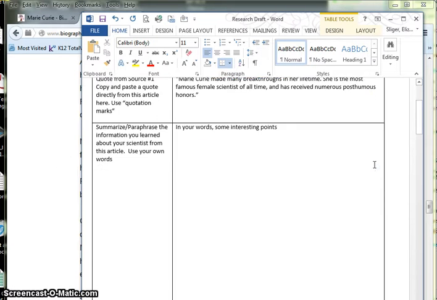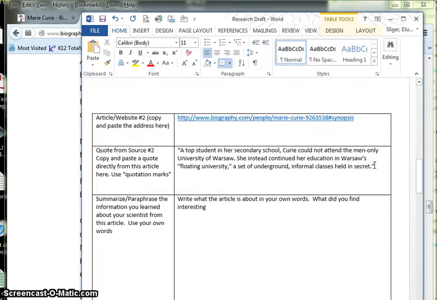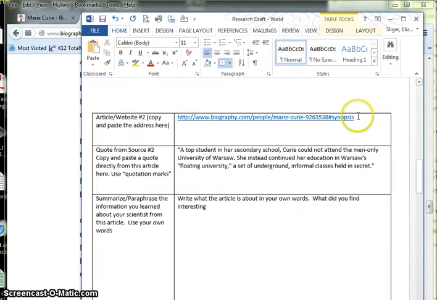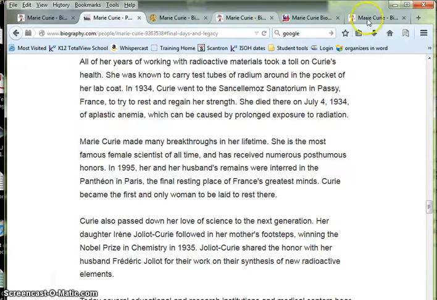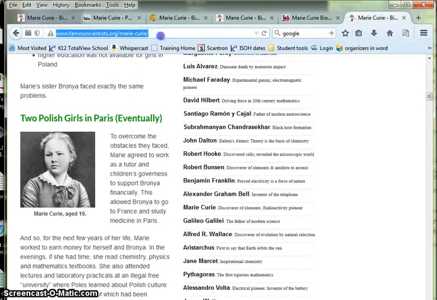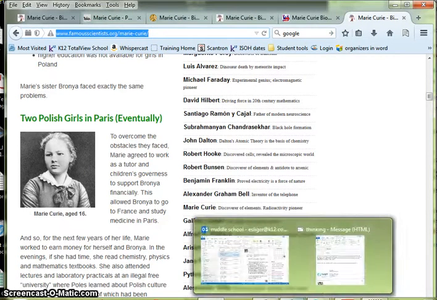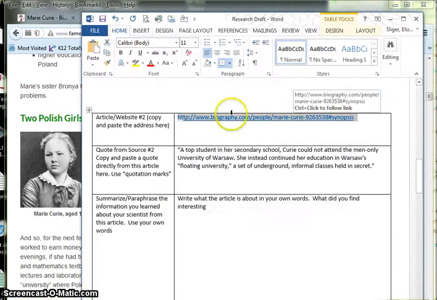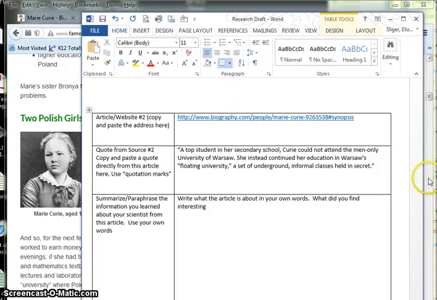The second part of this assignment looks exactly like the first. You want to do it all over again. Just need 2 sources, okay? So you go find a different article. You want to copy that address and paste it into this first box here. Find a quote. Make sure you use quotation marks. And finally, write what the article is about in your own words. What do you find interesting?